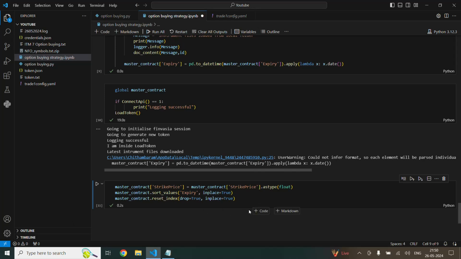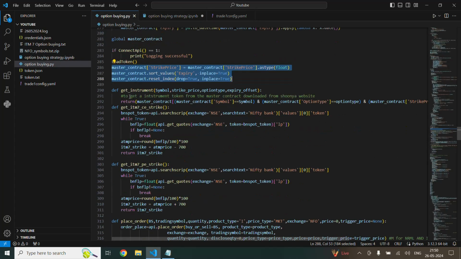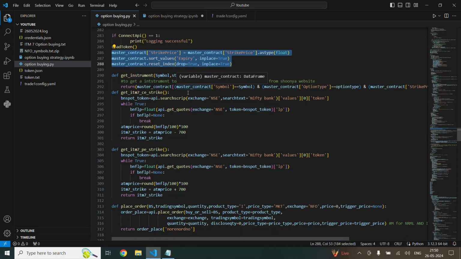Okay, we have compiled this and we have run the code. So these are the different functions which I have defined to get the strike prices and the LTP of the symbol. We are looking for the ATM strike price. If I get the ATM strike price of Bank Nifty, then we can get the in the money strike of call option as well as put option.